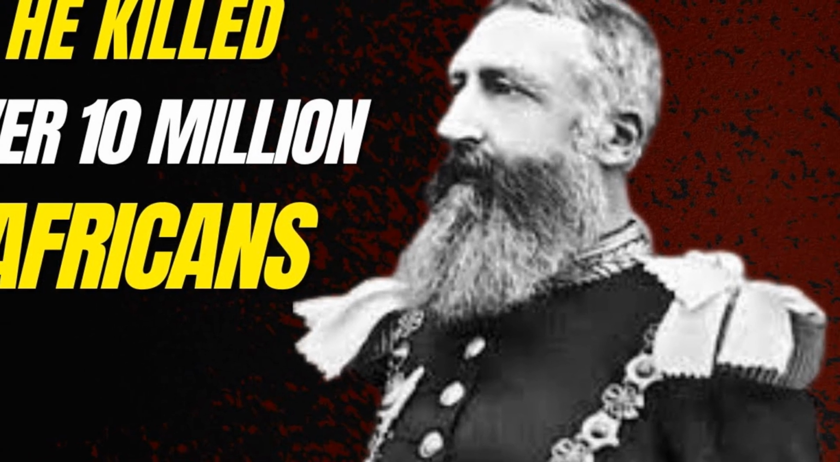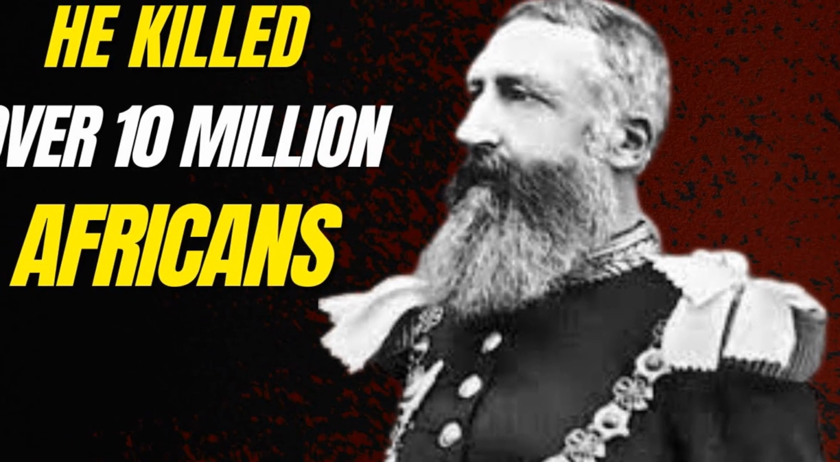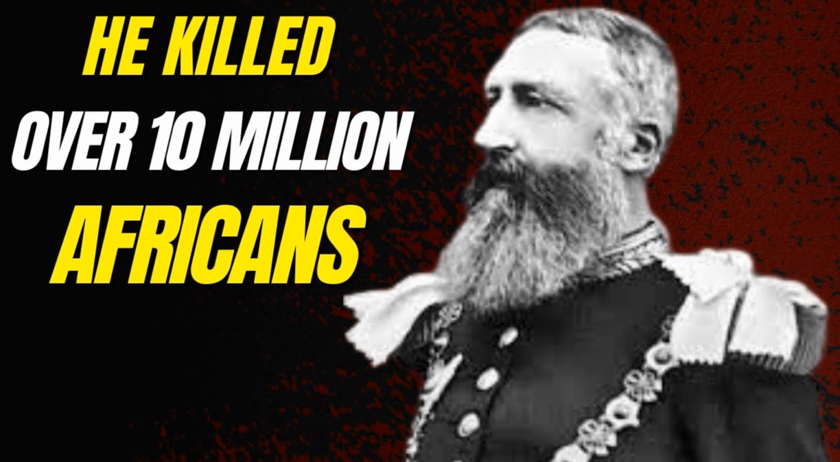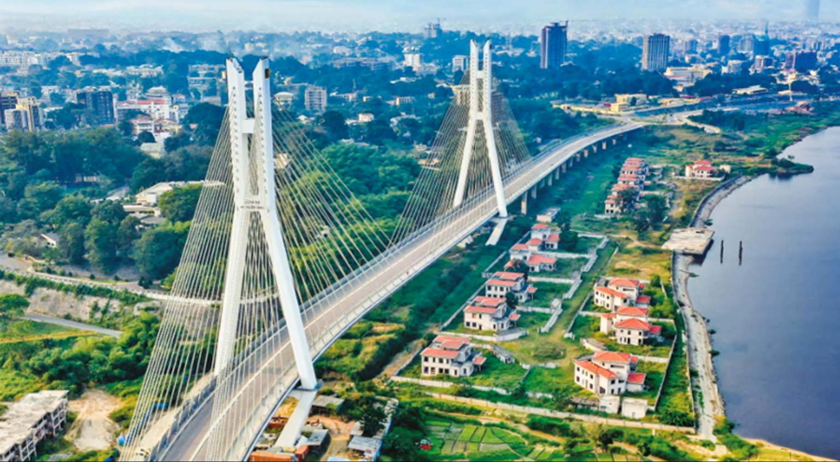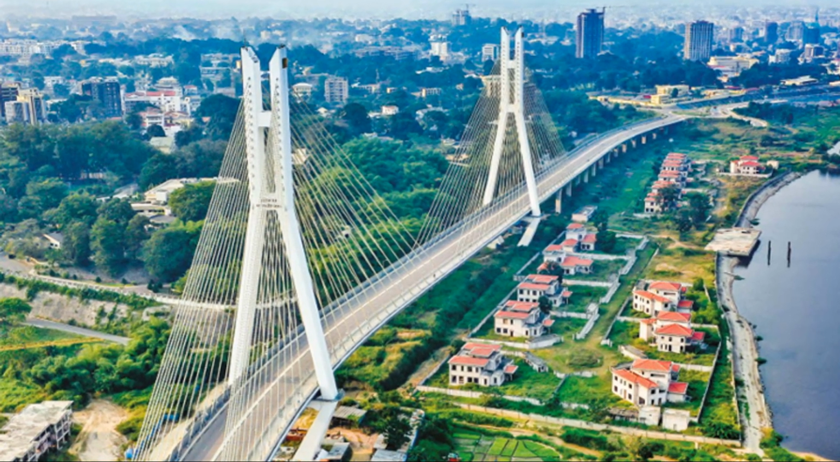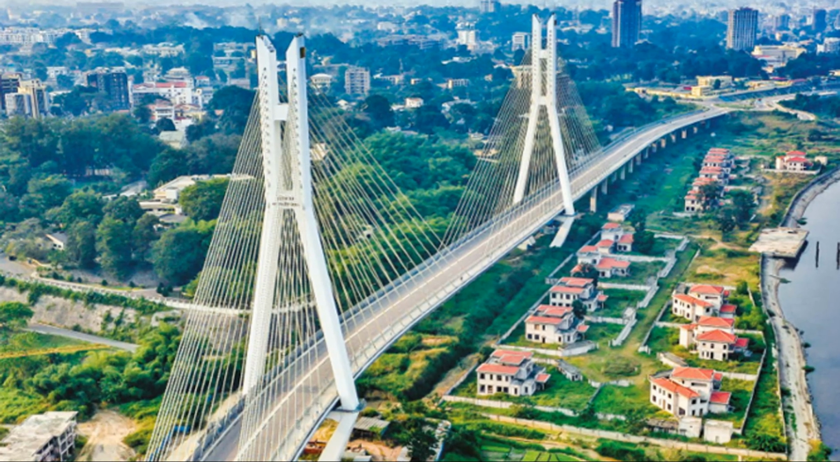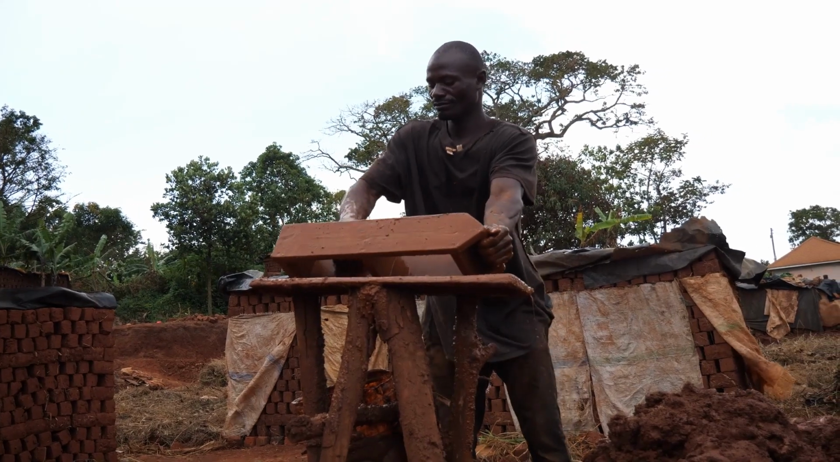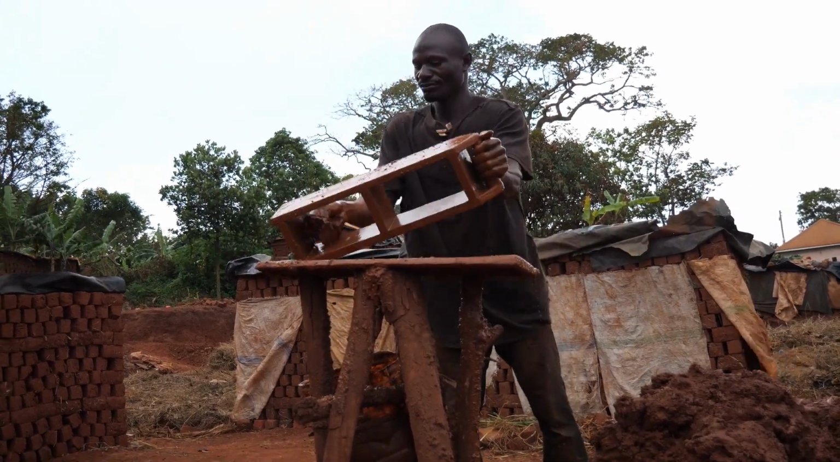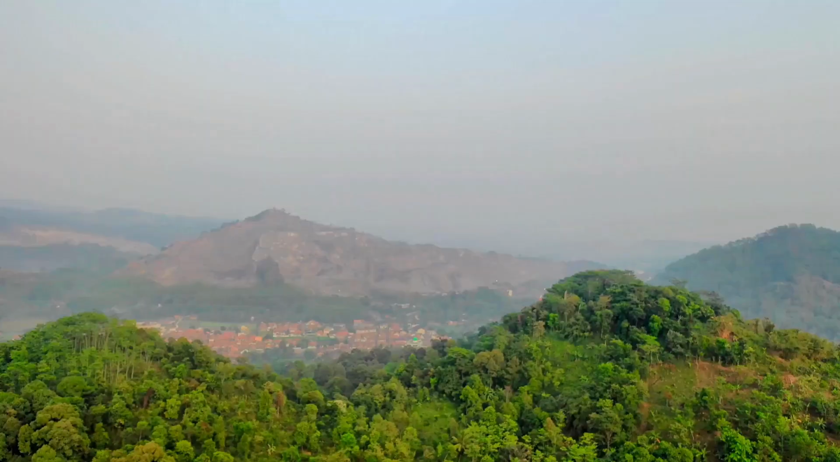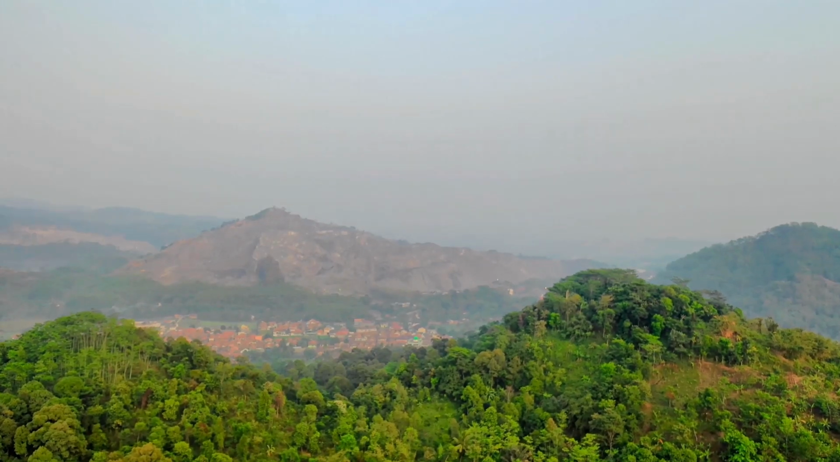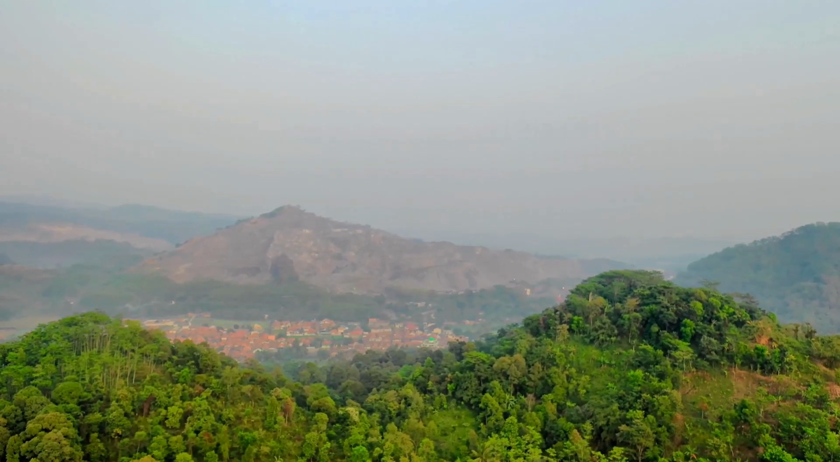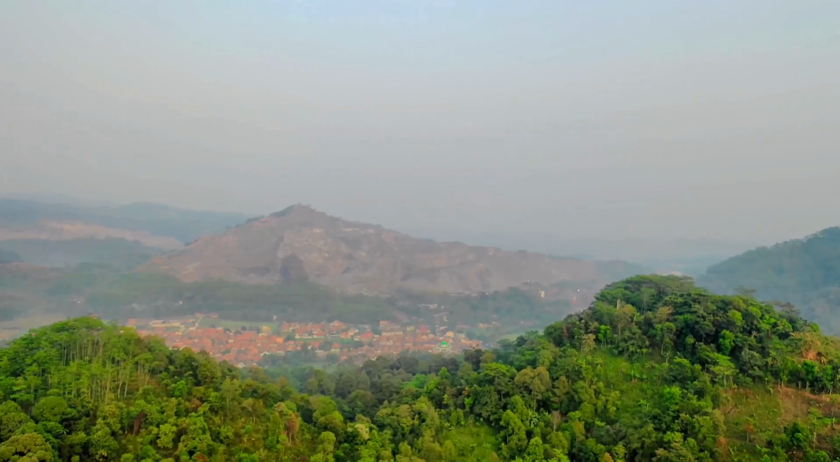Leopold II ruled as the second king of the Belgians from 1865 until 1909. He was responsible for the deaths of millions during his quest to establish the Congo Free State. After seizing control of the Congo, he forced its people into labor against their will. Leopold brutalized the population in his campaign to extract the area's ivory, rubber, and other natural resources.